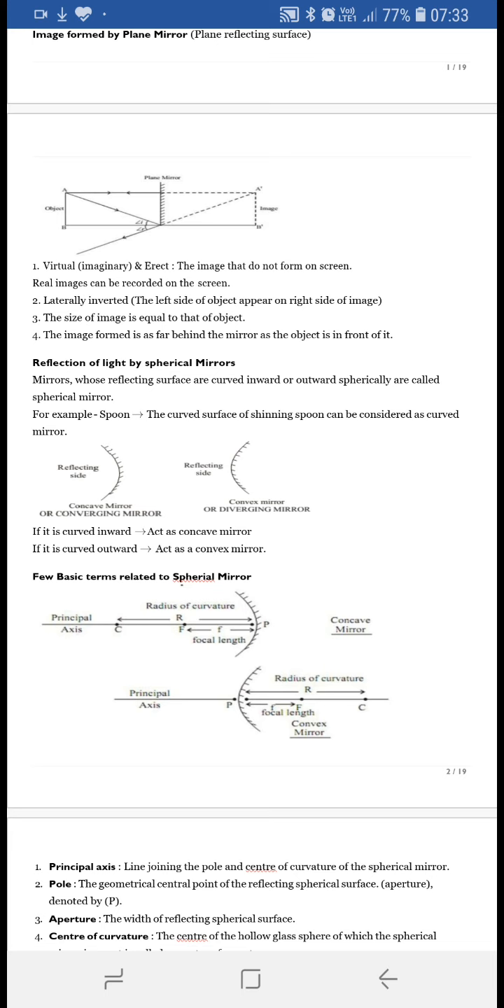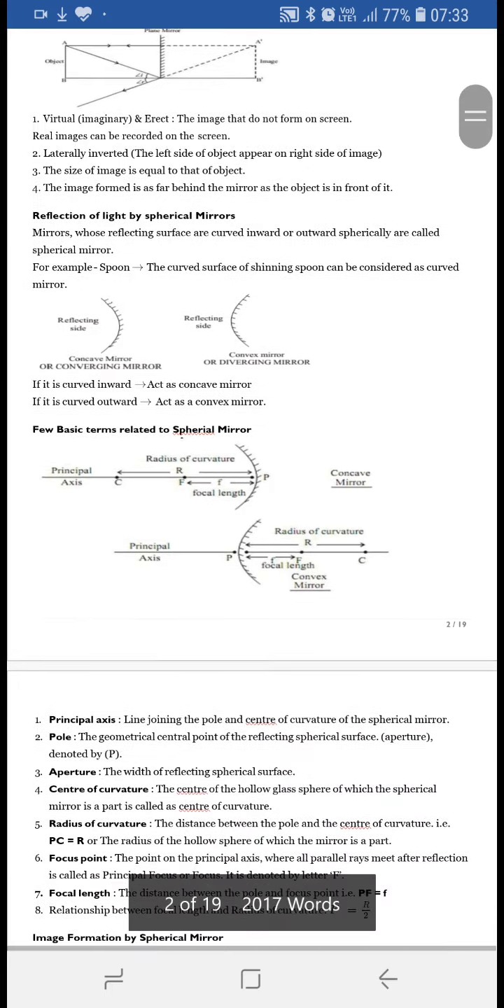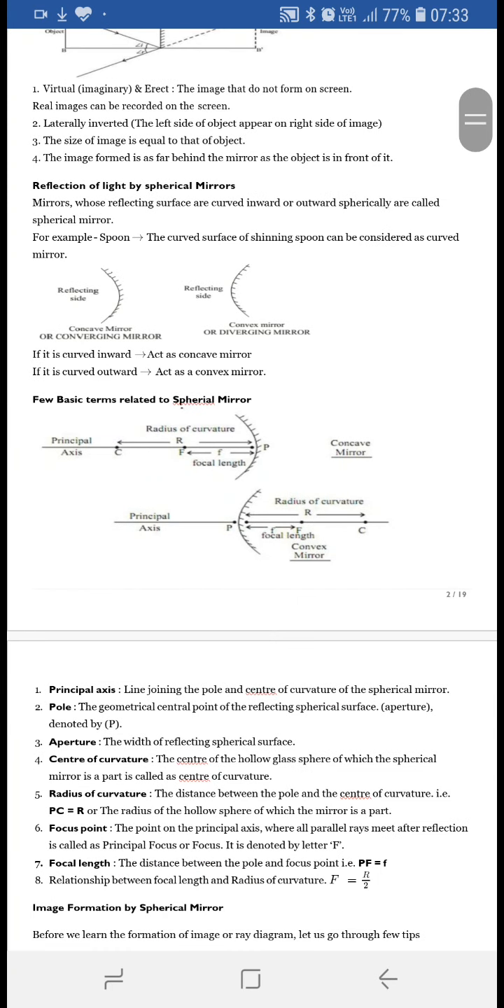Now there are a few terms related to spherical mirrors that we must come to know. First is the principal axis. What do you mean by principal axis? The principal axis is a line which passes through the center of the spherical mirror, or it connects the pole and the center of curvature of the mirror.